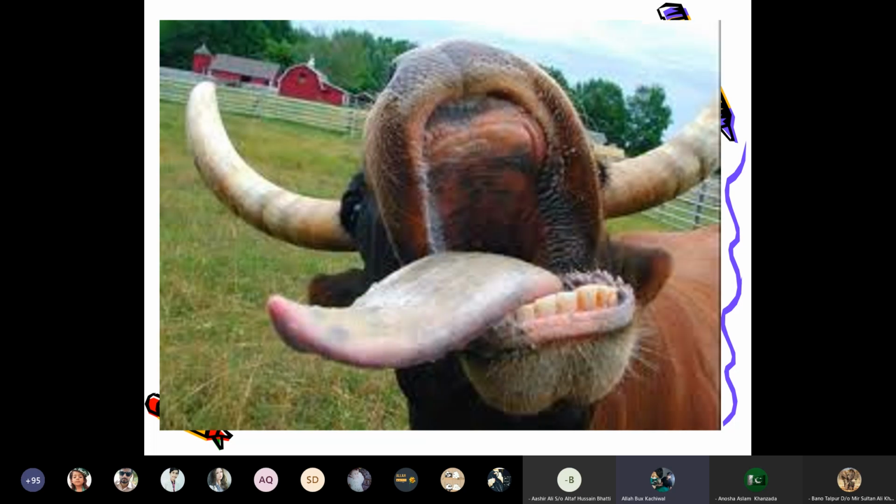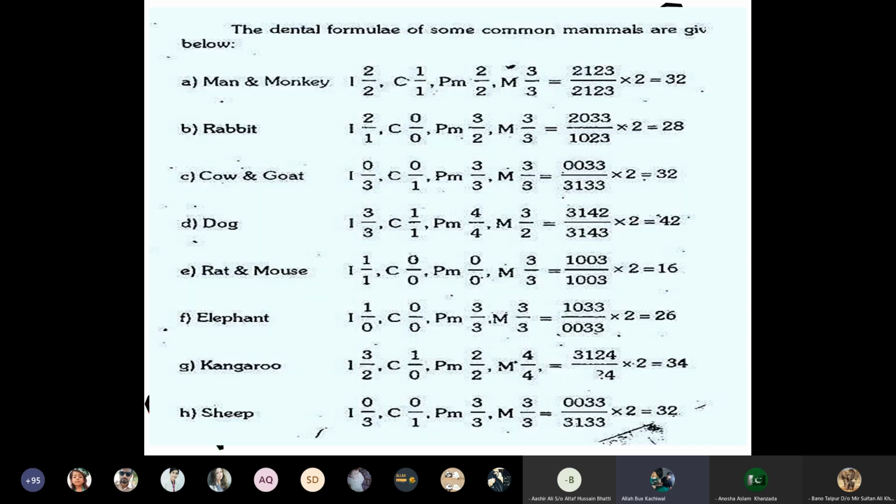Animals like man and monkey have two incisors in the upper jaw and two incisors in the lower jaw, one canine in the upper jaw and one canine in the lower jaw. There are two premolars in the upper jaw, two premolars in the lower jaw, and three molars in the upper jaw and three molars in the lower jaw. So the total number of teeth in the mouth of a monkey or a man is 32.